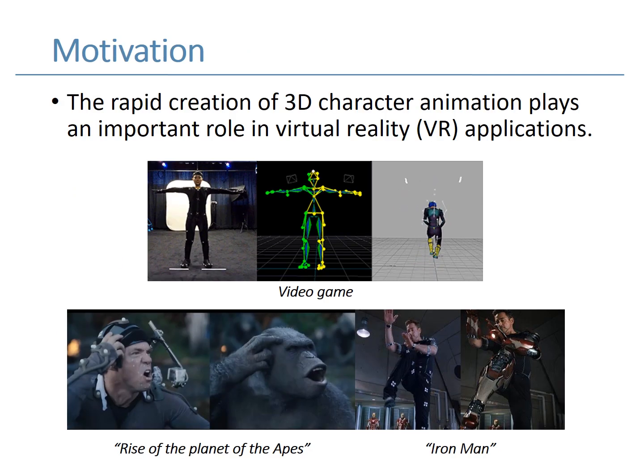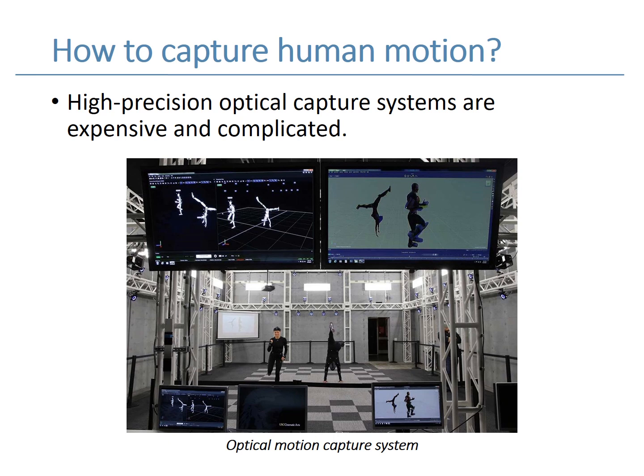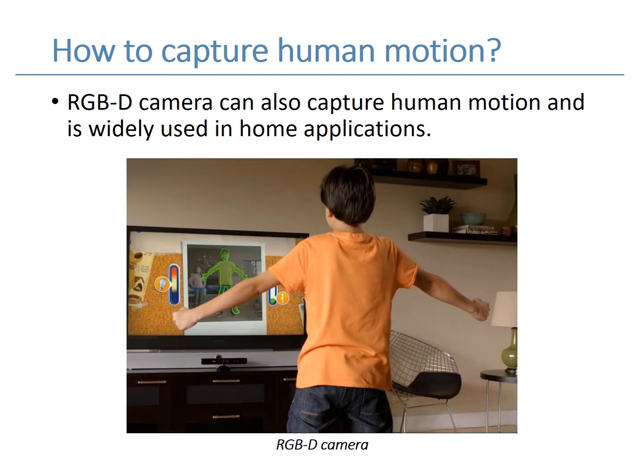The rapid creation of 3D character animation plays an important role in virtual reality applications, especially in the game industry and film industry. Many companies use optical capture systems to capture human motion, but these systems are expensive and complicated. They are not useful for household consumers. An interesting device is the RGB-D camera. RGB-D camera can also capture human motion, and it is practical to use at home.